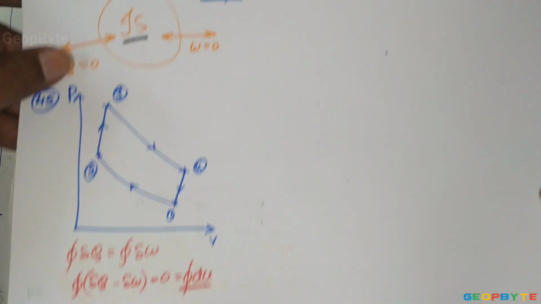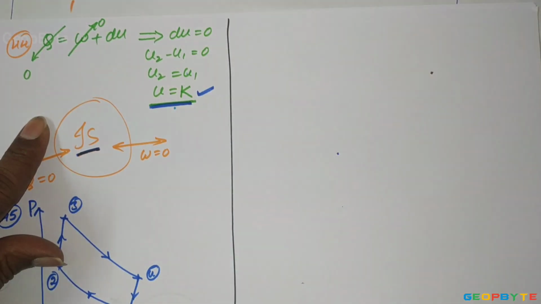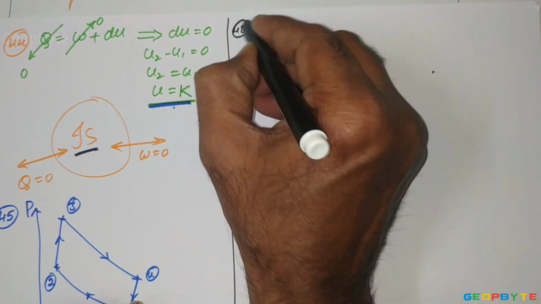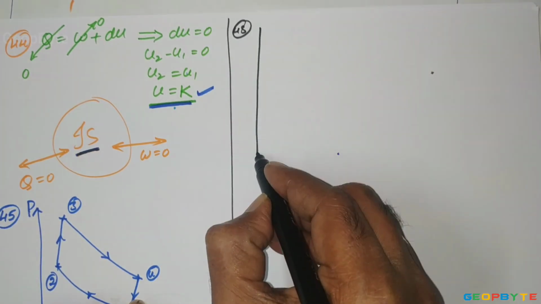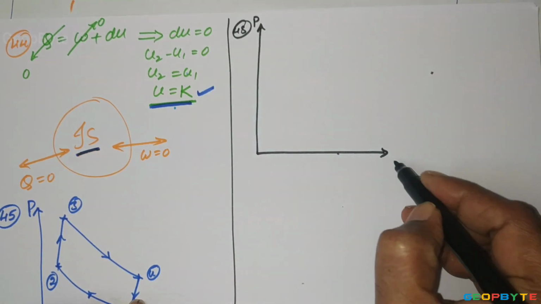It is like this. This is problem number 48. Look at the PV diagram, pressure versus volume.